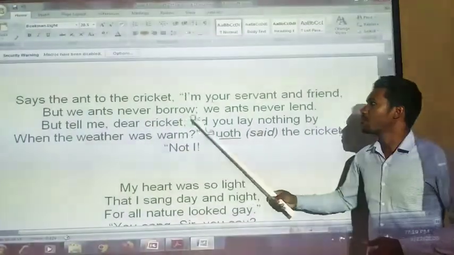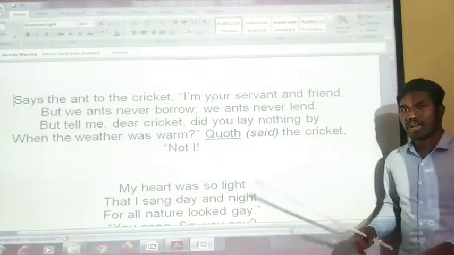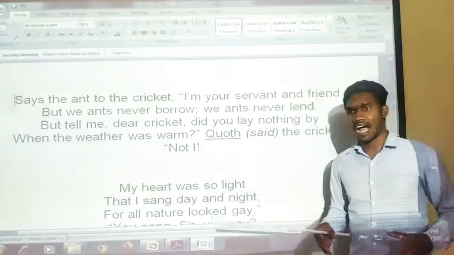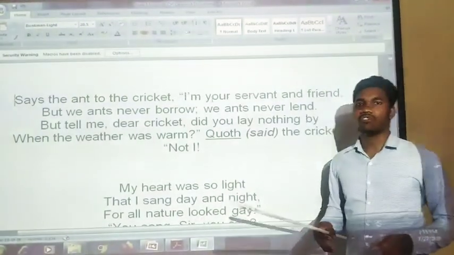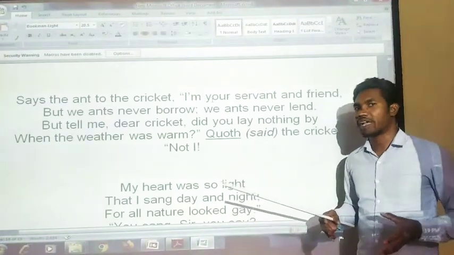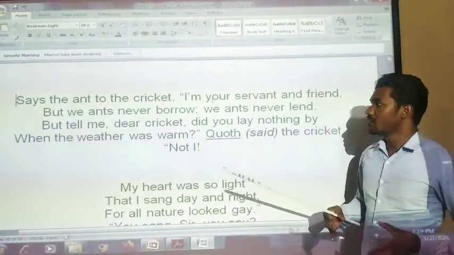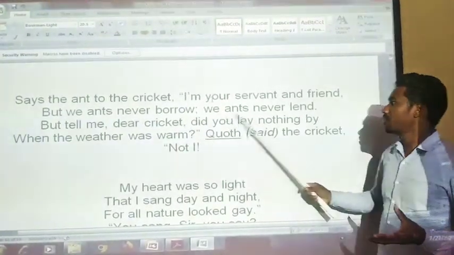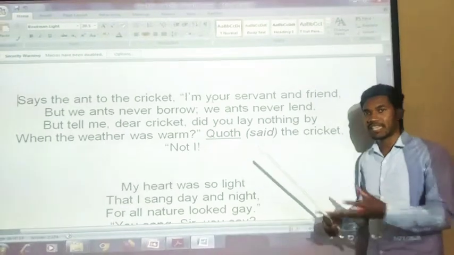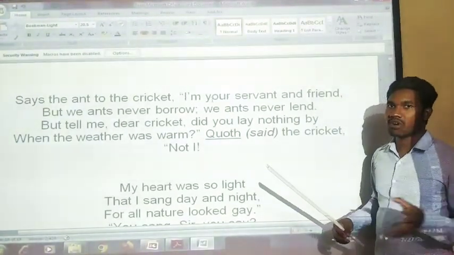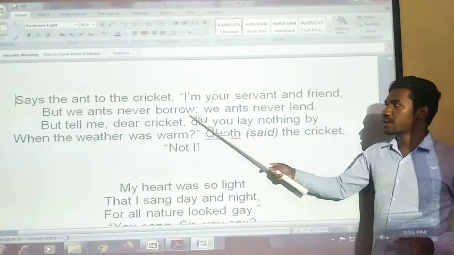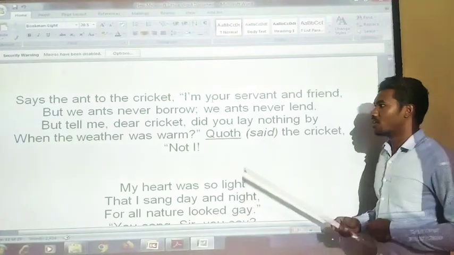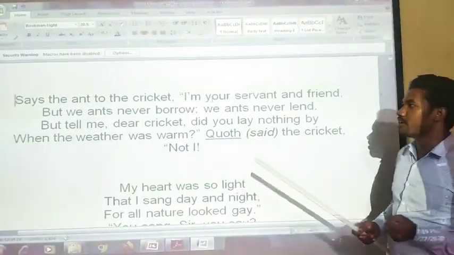But we ants never borrow, we ants never lend. But what to do? I am your friend, but we ants do not give anyone and do not take from anyone. We do not lend, we do not borrow. हम कभी किसी से borrow नहीं करते और कभी किसी को हम देते भी नहीं. Borrow means take a loan, and lend means give a loan.